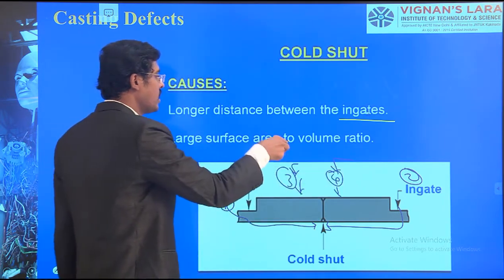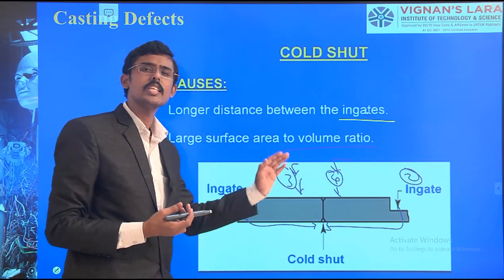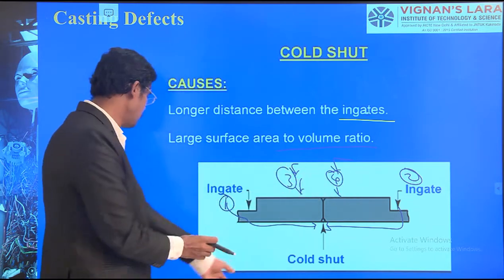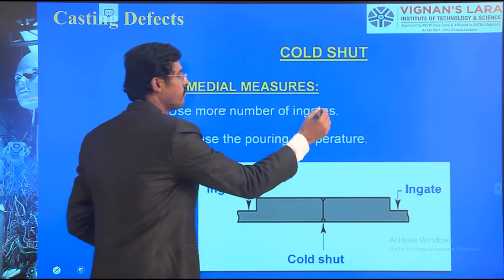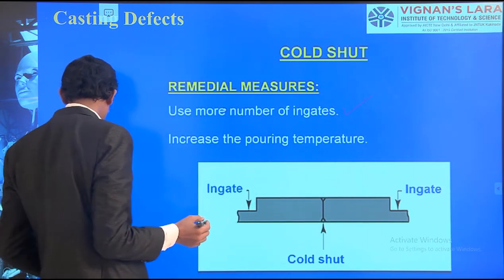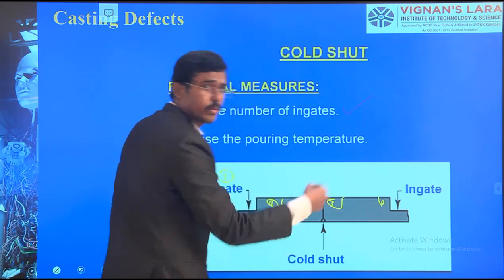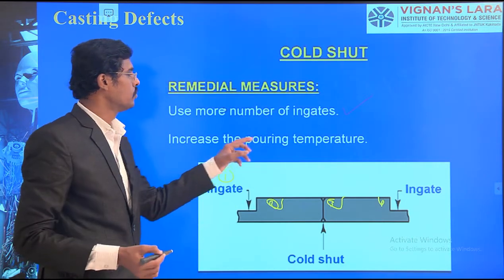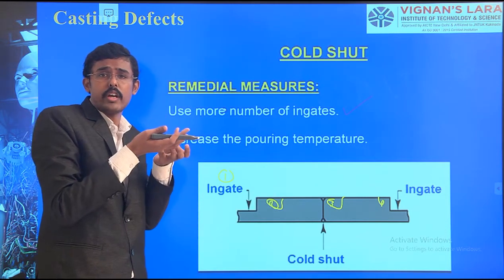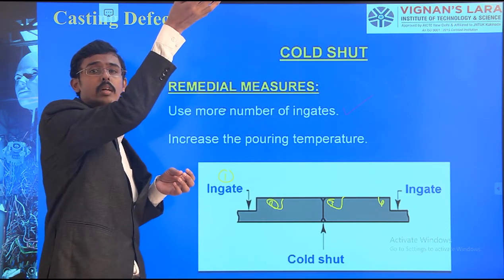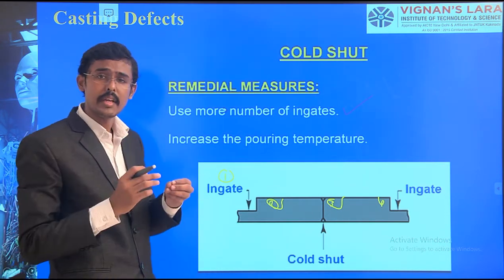The large surface area to volume ratio should also be maintained. In such a way, if we increase the gate inputs, obviously everything will be solved. So the remedy for this: use more number of in-gates. That is what I told you just now. Use more number of in-gates: gate 1, gate 2, gate 3, gate 4. Likewise, we can use them. Increase the pouring temperature, not only gates. The pouring temperature should be increased from the melting temperature of 1500 to the pouring temperature of 1650. Otherwise, it will also solidify. Both cases must be maintained properly.